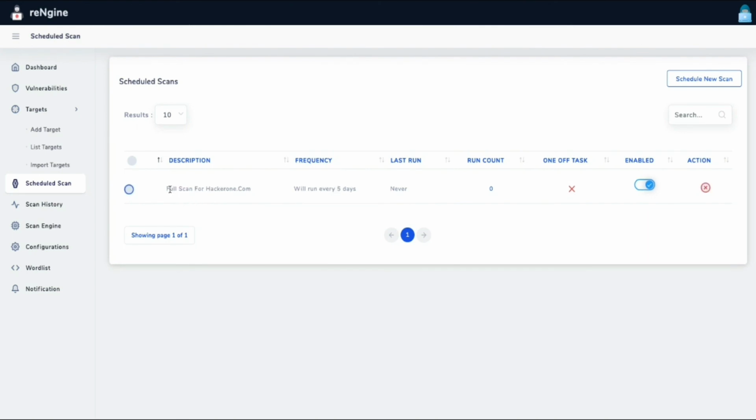So you can see the description here. It says full scan for hackerone.com. Frequency will run every 5 days. Last run never. It has never run. We just scheduled it. It will run after 5 days, and run count shows how many times it has run, and whether it's a one-off task or not. Your clocked scans are always one-off tasks, while your periodic scans are not one-off tasks, and you can turn them on and off here.